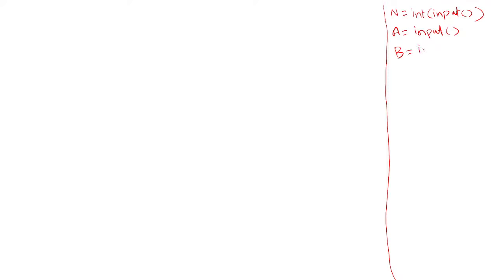This side I'll write the main program, because it is very simple. The first line is n, you need to read the n value here. It is an integer, so int of input. The second one is string a, which you can read directly by using the input function. Then the next line contains string b, which is also read by using the input function.